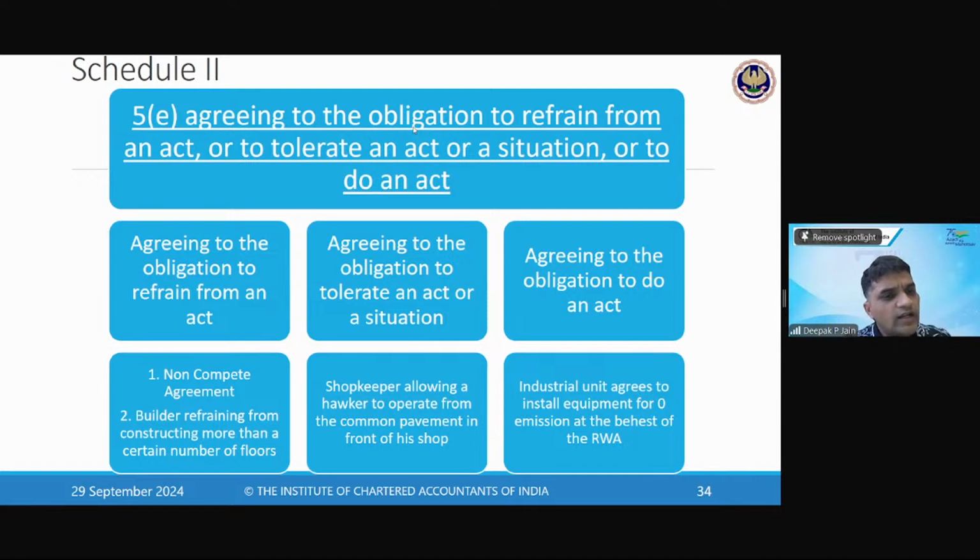Yes, here renting of a dwelling is exempt and renting of house property for residential purpose is exempt. Correct.